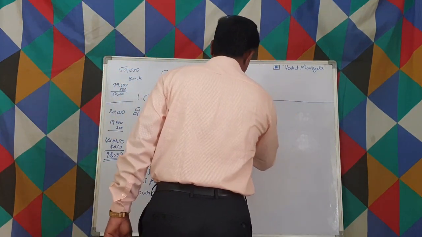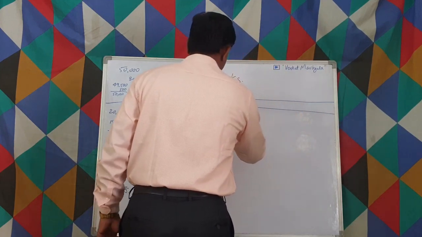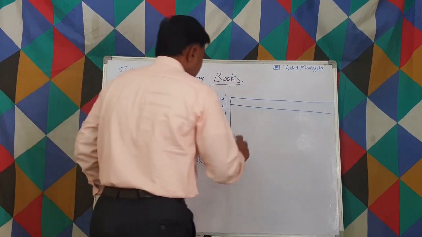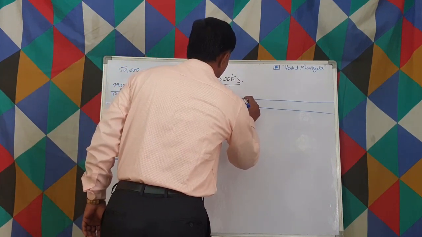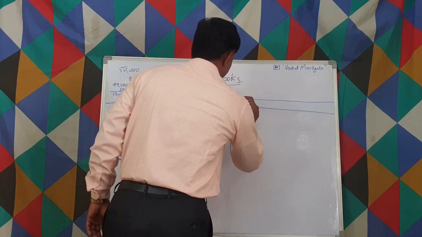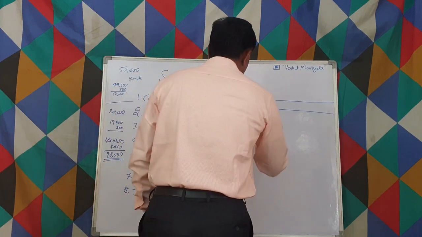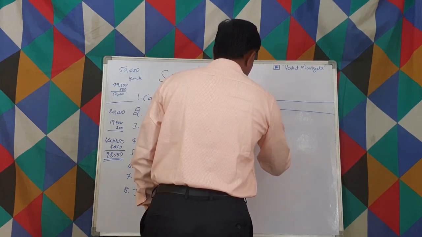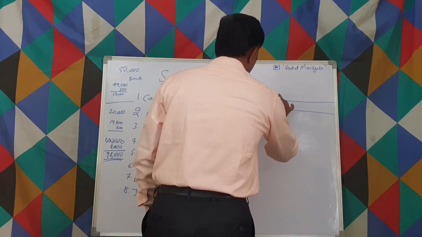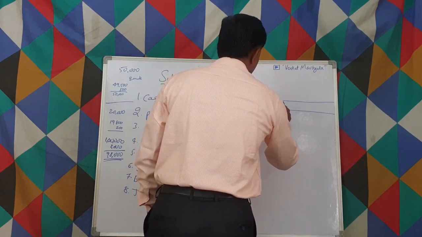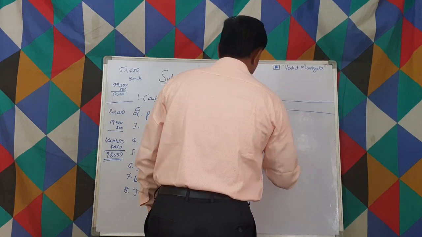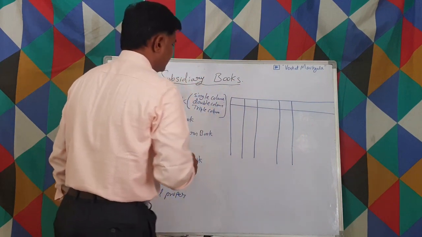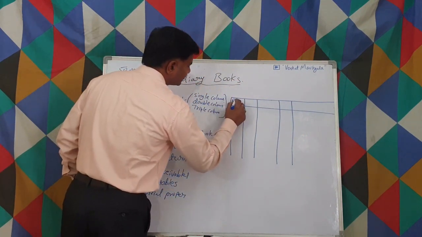Petty cash book looks like this. We have so many columns in this petty cash book. See, it's in receipts.